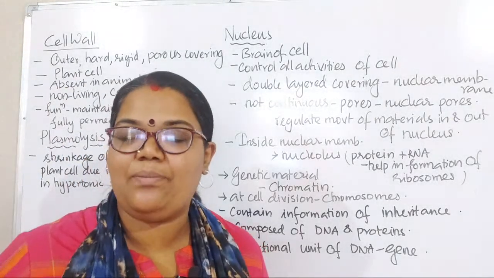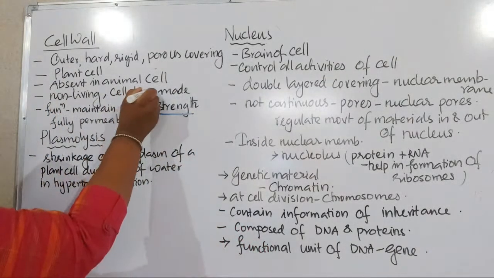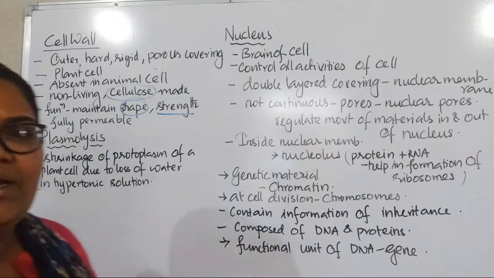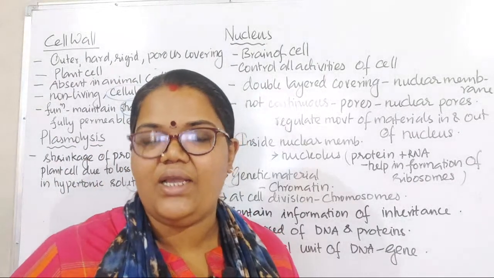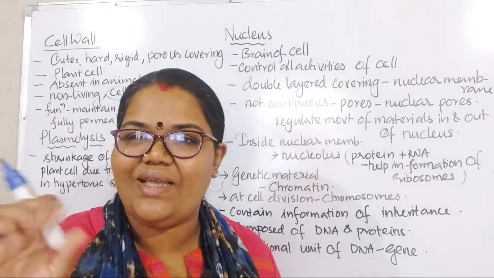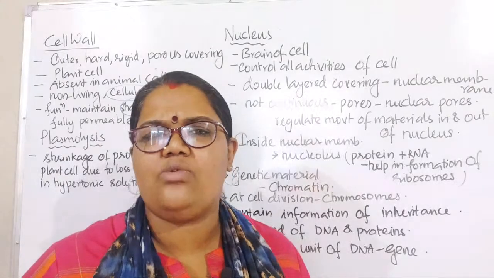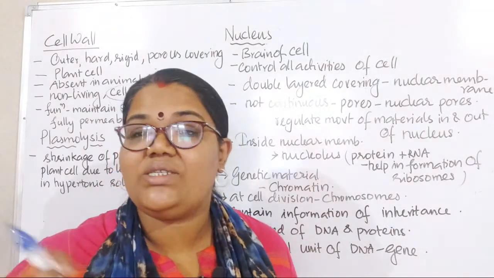So the cell wall is made up of cellulose, right? Cellulose is a chemical. No other living things are there, only cellulose. So that's why the cell wall is non-living, made only of a chemical, a structure that is non-living.